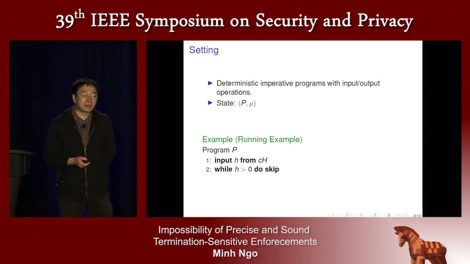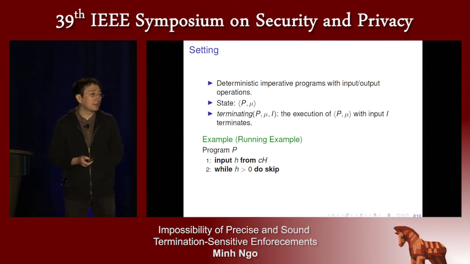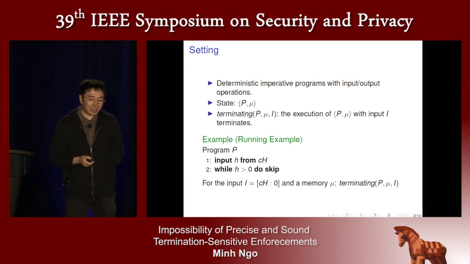For deterministic imperative programs, a state is a pair with two elements. The first element is a program P, and the second element is a memory Mi. And we write terminating (P, Mi, I) to mean that the execution of the state P and Mi with the input I terminates. Notice that this example will be used throughout the talk.